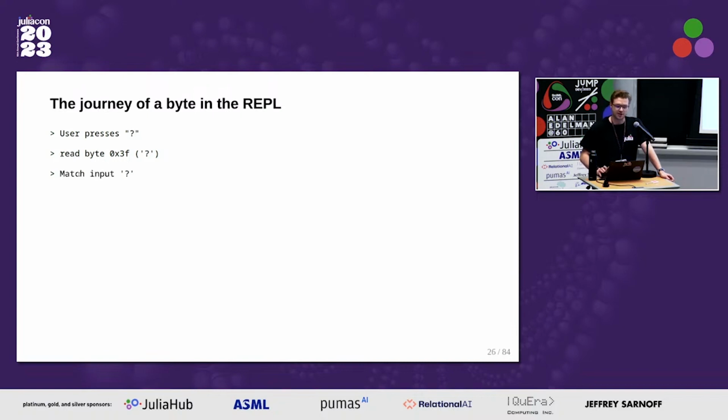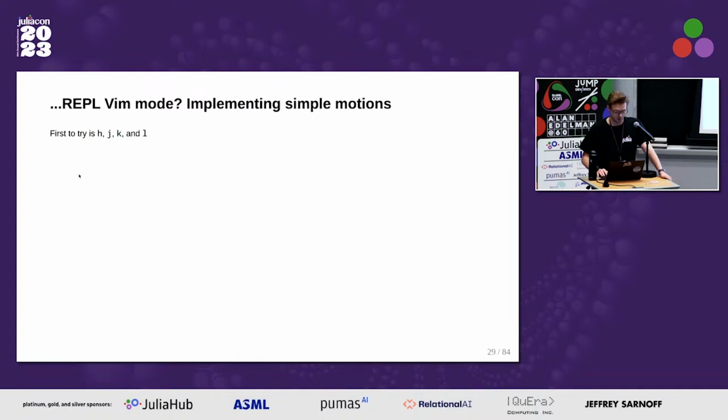It matches the input, meaning it looks at the key map that it's got and says, okay, do I have any key binding for this value? In the case of the question mark, we just saw the function is the help function. So it gets that function and it calls it. So pretty simple.